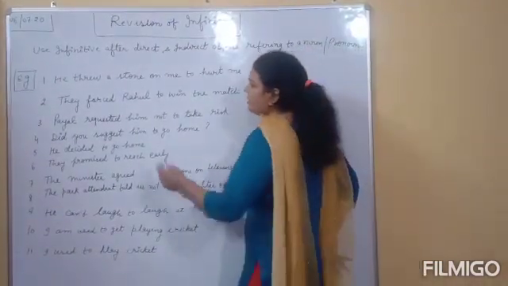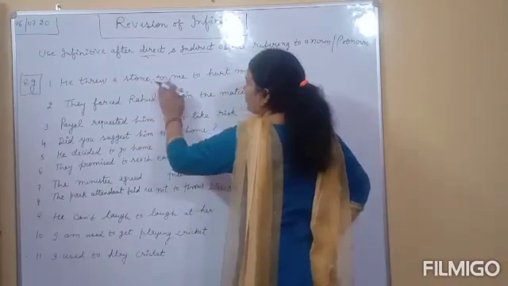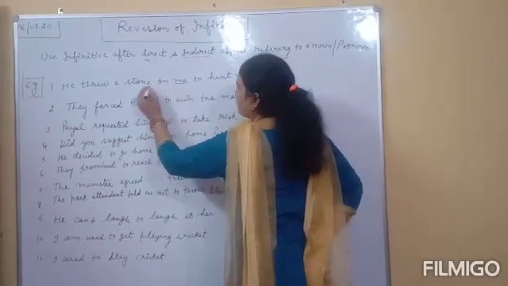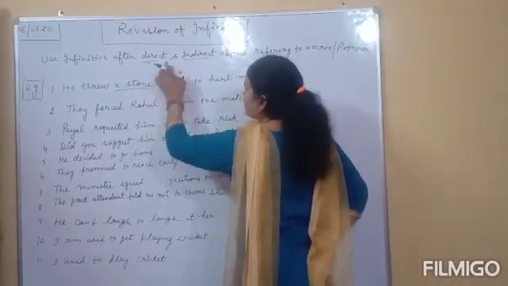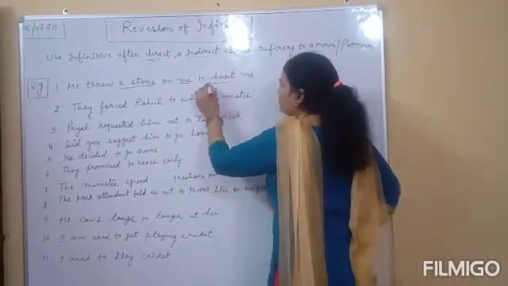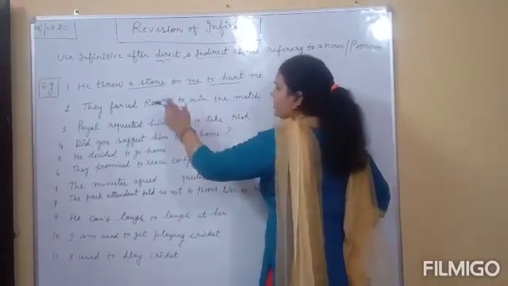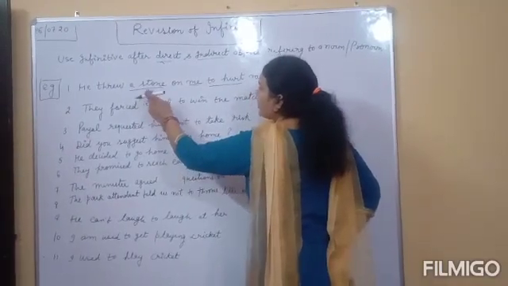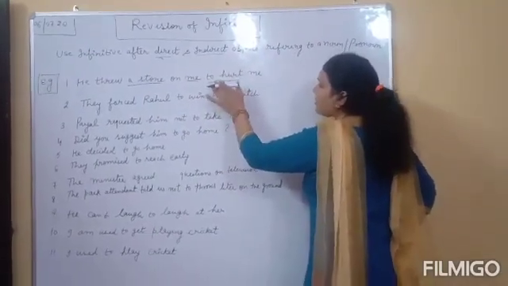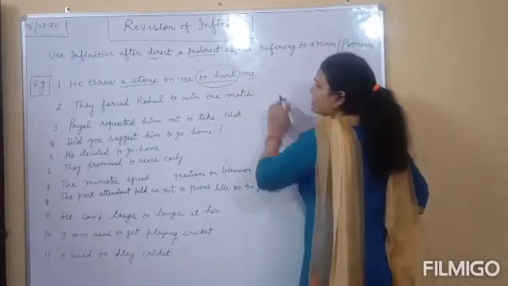In the first sentence, you can see, he threw a stone on me to hurt me. He threw a stone on me. You can see here, a stone is a direct object and me is an indirect object. And after it, we use what? To infinitive. Clear? And this sentence also shows the purpose behind throwing a stone on me. The purpose is what? To hurt. It means that the sentence is showing purpose. That's why we also used here to infinitive. Clear? The sentence is correct.